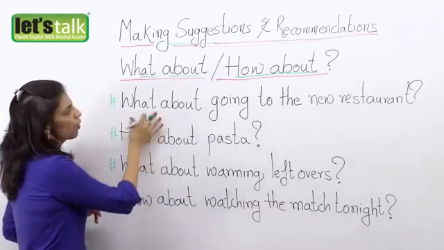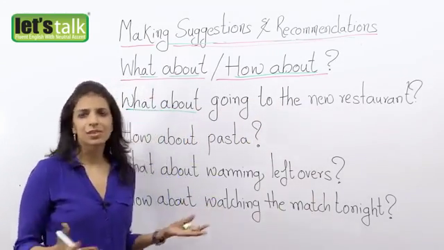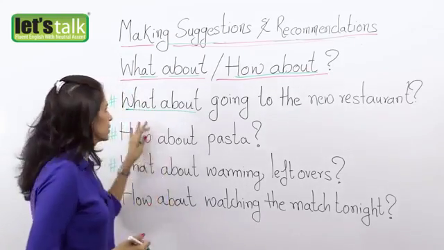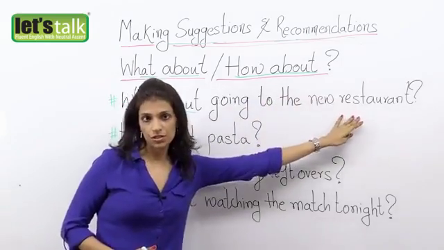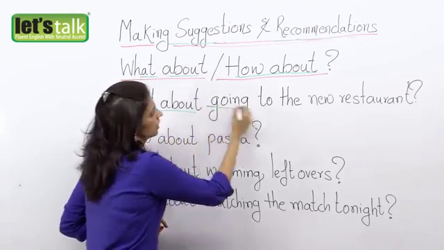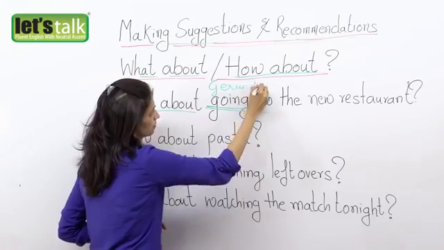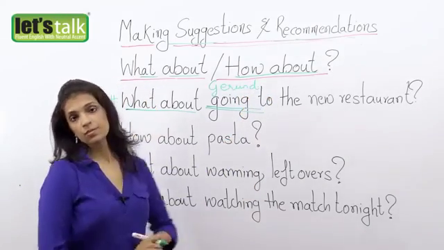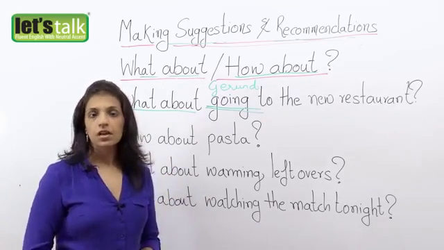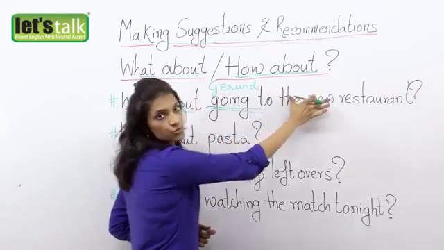In my first example, what about going to the new restaurant? Okay, so we say, your friends are planning to go for dinner. Where should we go? So your friend tells you, hey, how about going to the new restaurant? Or what about going to the new restaurant? Now the sentence structure is you use what about, then you use a gerund. Well, I hope you remember we've learned about gerunds. So gerunds are ing form of verbs, but they're actually not verbs. They are known as noun verbs. Okay, so you say what about going to the new restaurant?